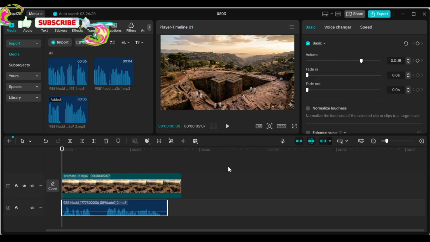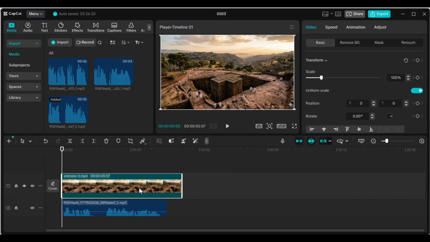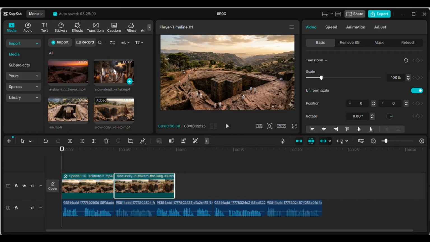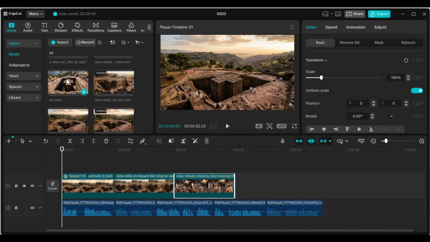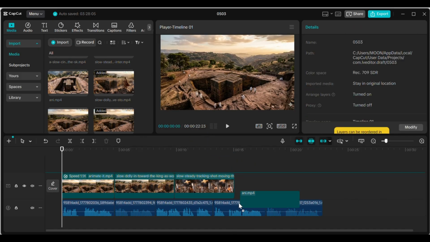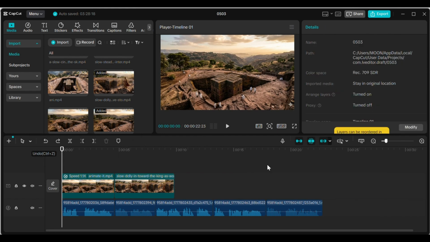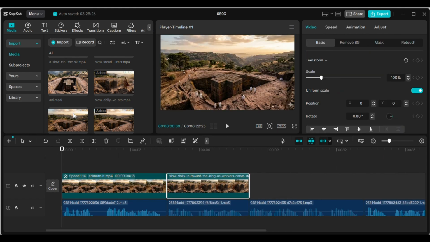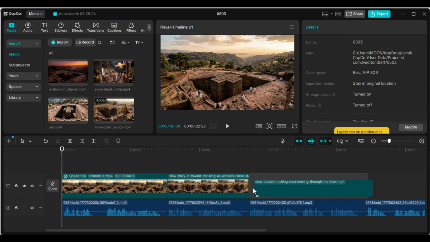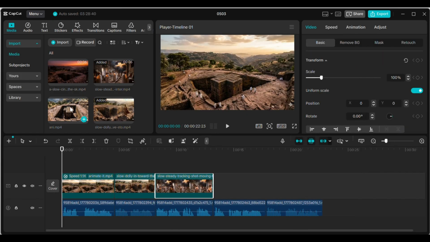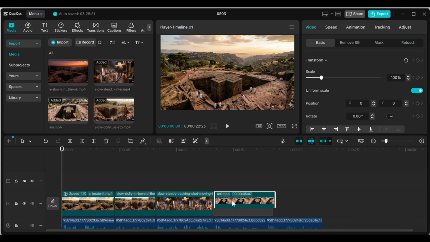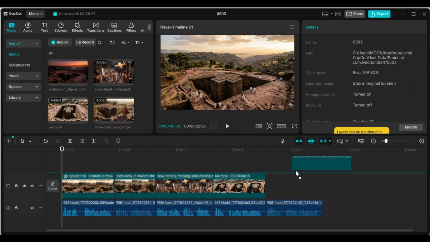Now here's something important. Sometimes, the visual might be shorter than the audio. When that happens, I simply adjust the video speed to match the length of the narration. And just like that, the scene feels smooth, natural, and perfectly timed. Now for scene 2, I drag the second visual into the timeline. Add the matching audio, but this time, the visual is longer than the narration. Same solution. I adjust the speed again until everything lines up perfectly, clean, precise, professional.